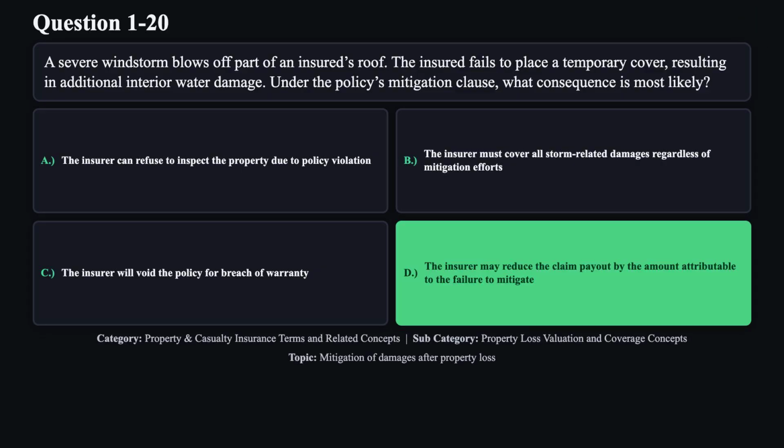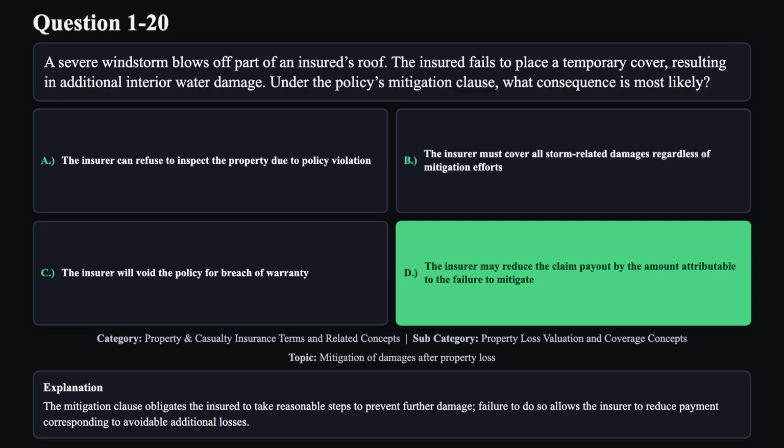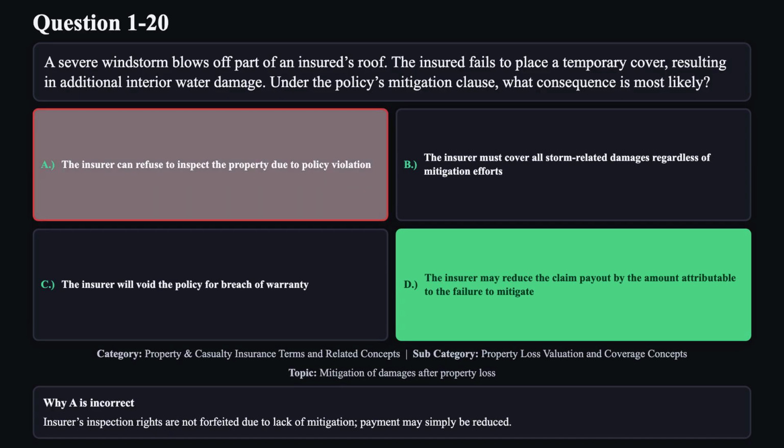The correct answer is D. The mitigation clause obligates the insured to take reasonable steps to prevent further damage. Failure to do so allows the insurer to reduce payment corresponding to avoidable additional losses. Reason A is not correct. Insurers' inspection rights are not forfeited due to lack of mitigation. Payment may simply be reduced.